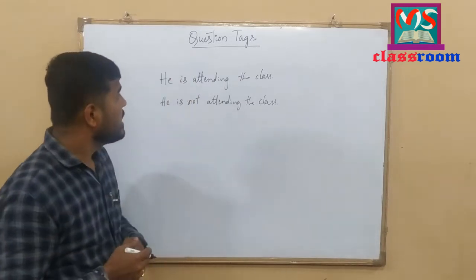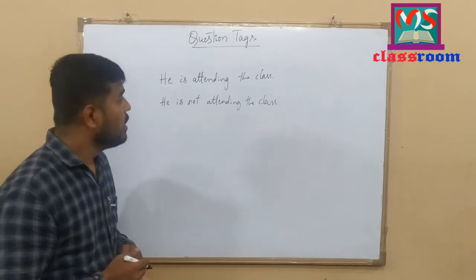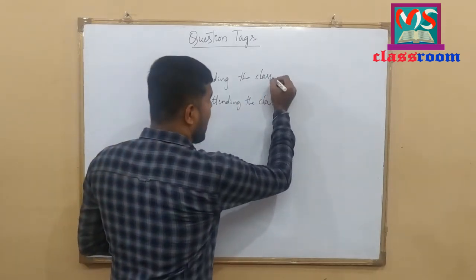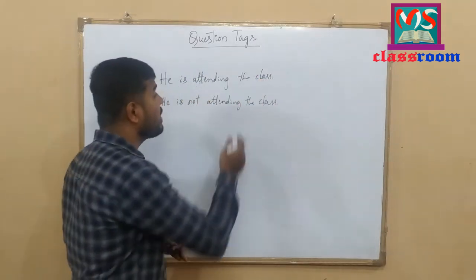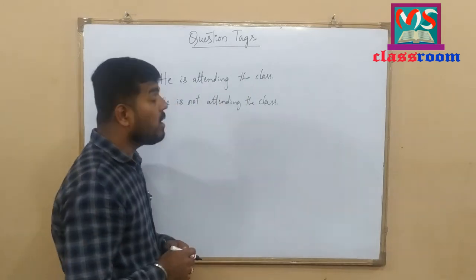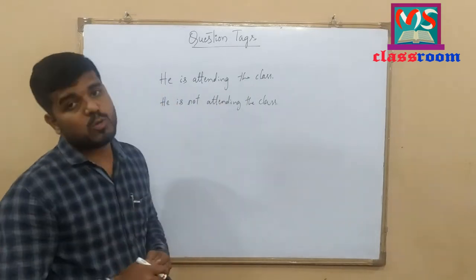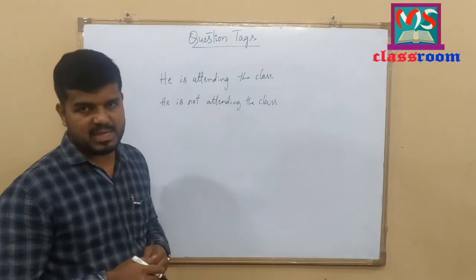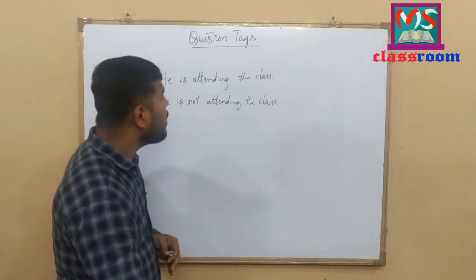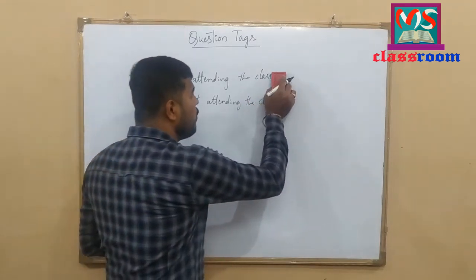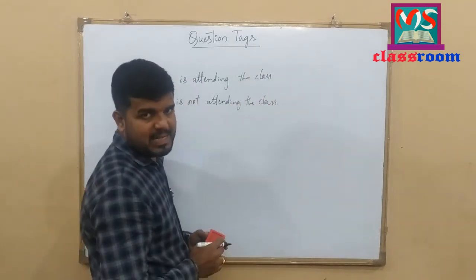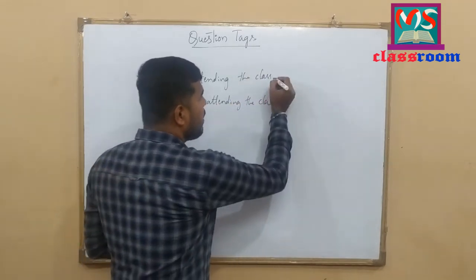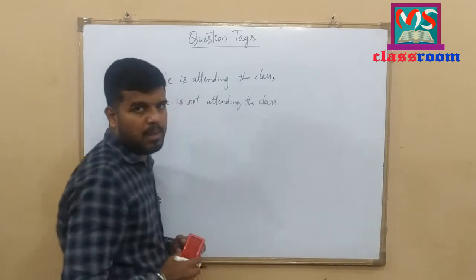Take the first sentence. He is attending the class. To end this sentence, I have used a full stop at the end of the sentence. But here, we have to add a question tag at the end of the sentence. So, to add a question tag, we should first remove the full stop from the sentence, and instead of the full stop, we should use a comma.